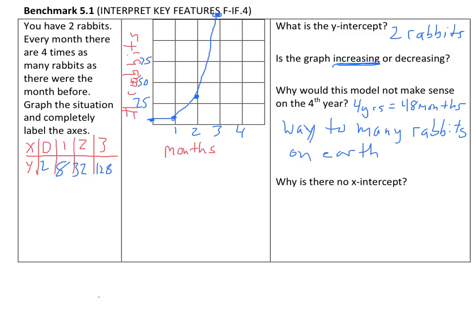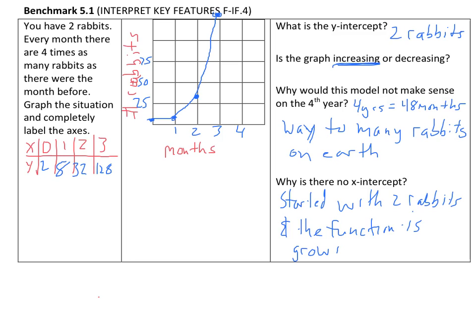Maybe put something like: you started with 2 rabbits and the function is growing, so it's impossible. That is not possible. Hopefully that all makes some sense.